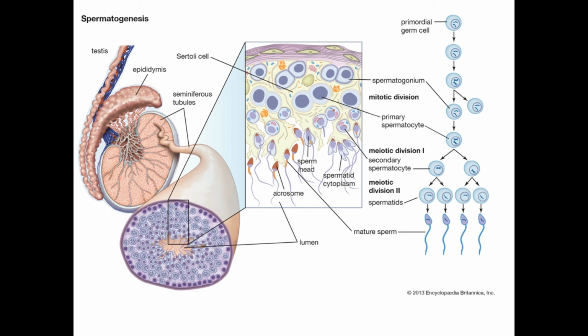As they keep on maturing, they move from the outer wall of the seminiferous tubule to the lumen of the seminiferous tubule. So, the main site of spermatogenesis is the outer wall of the seminiferous tubule. They are released to the epididymis for the further maturation process of sperm.